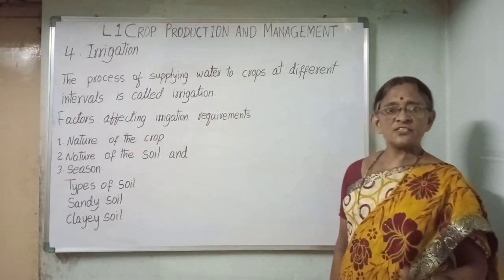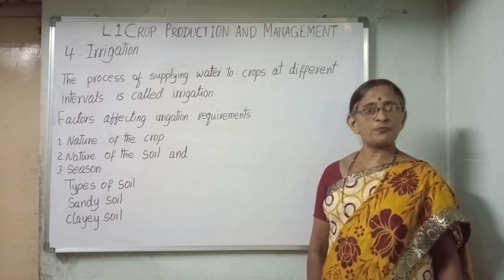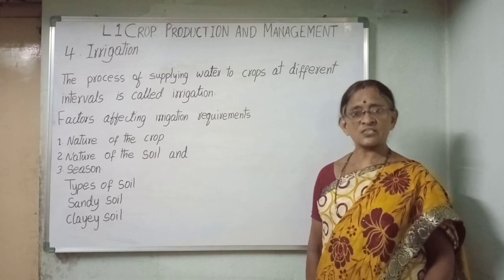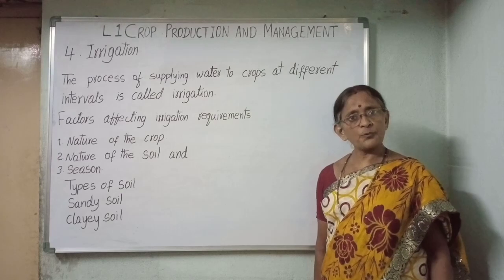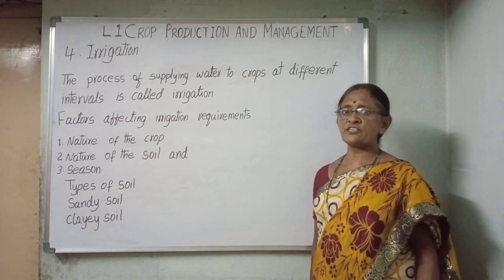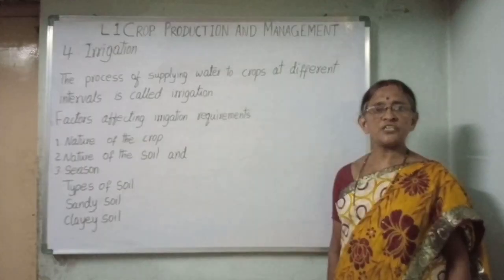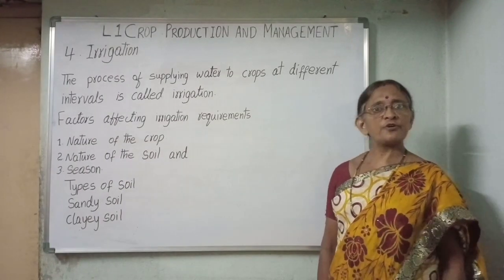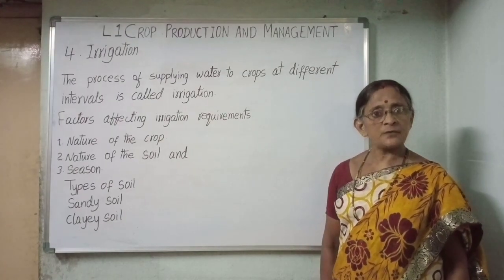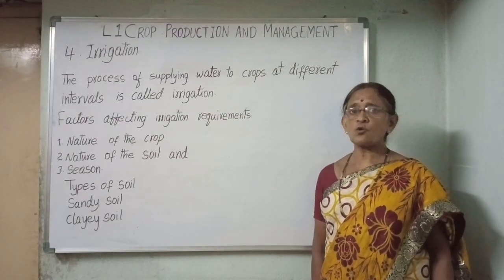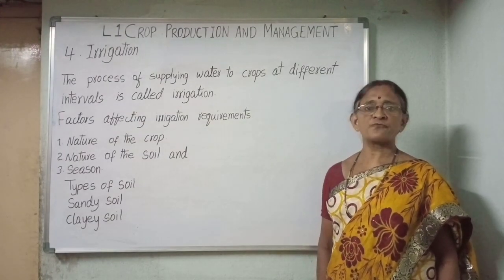Why is irrigation necessary? Irrigation before plowing the field makes the soil soft and plowing becomes easier. It provides moisture for germination of seeds. It is necessary to maintain the moisture in the soil for healthy growth of the plants. It helps the plants to absorb the dissolved nutrient elements from the soil.